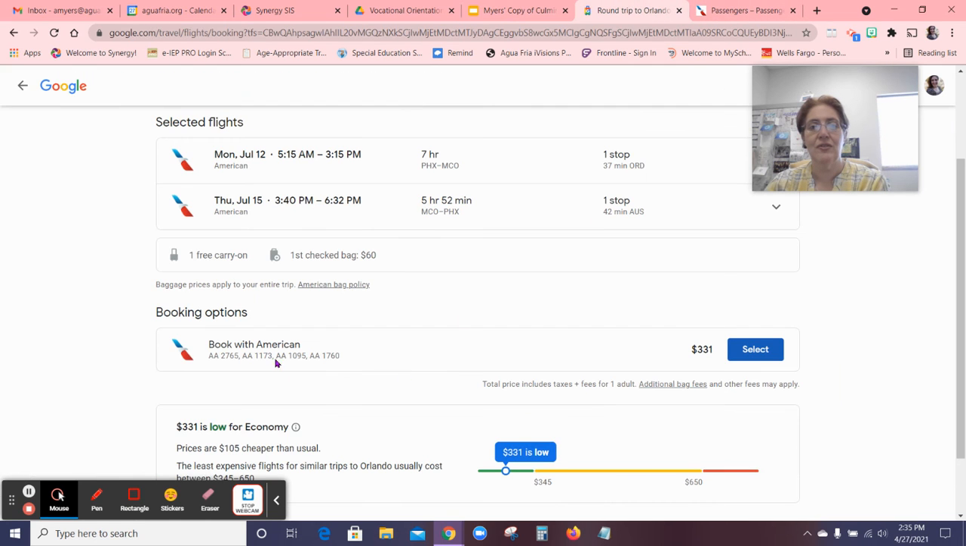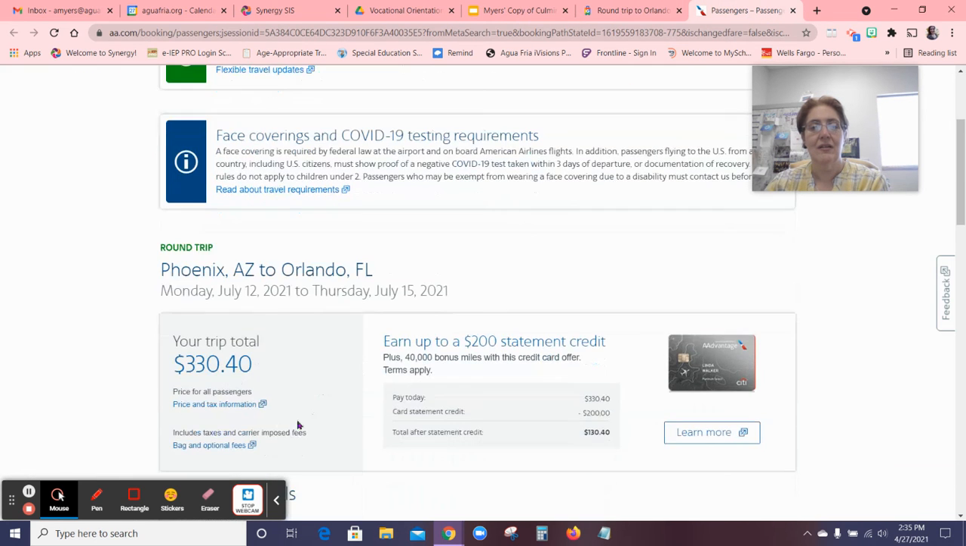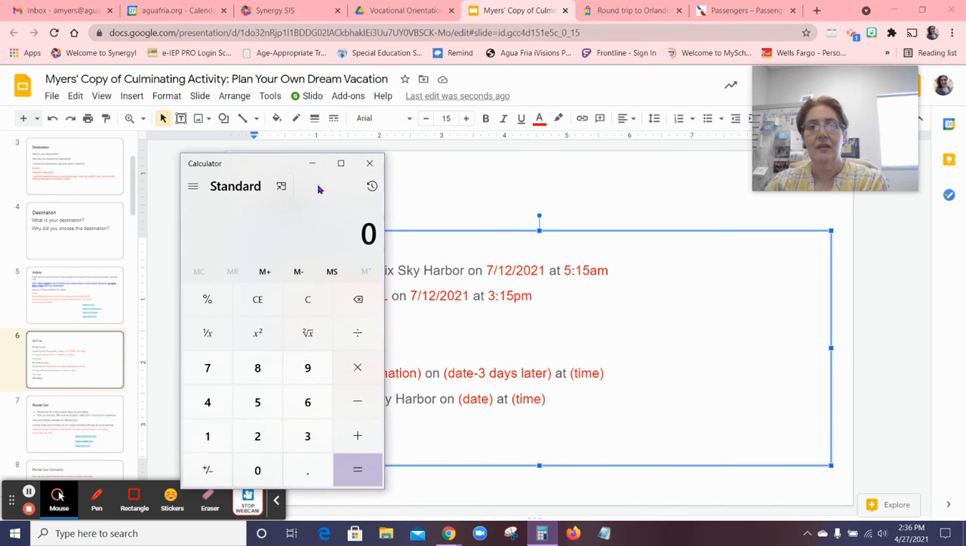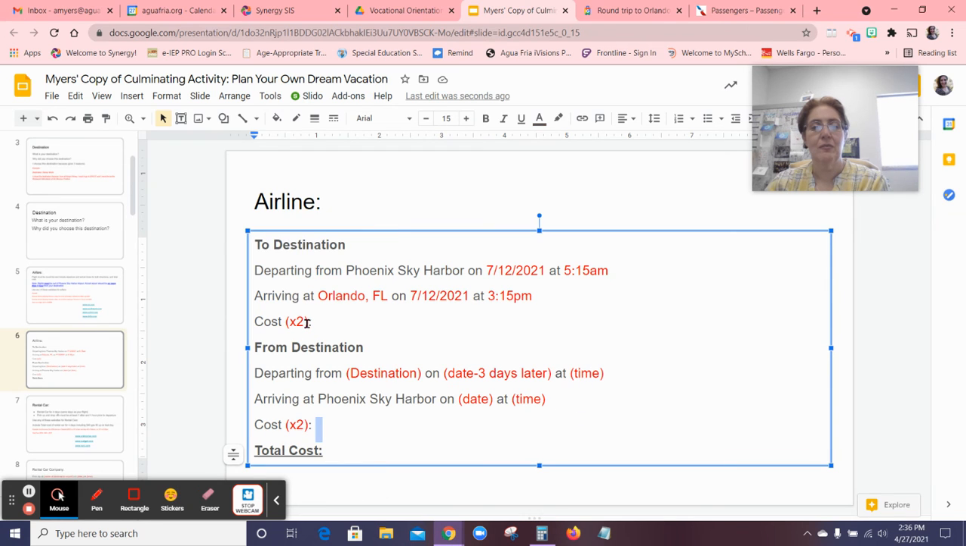Now you're going to do your math. The cost right here is $330.40. So I'm going to take my calculator and put $330.40 times 2 equals $660.80. I'm going to put $660.80 here.